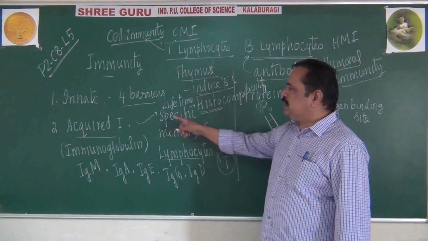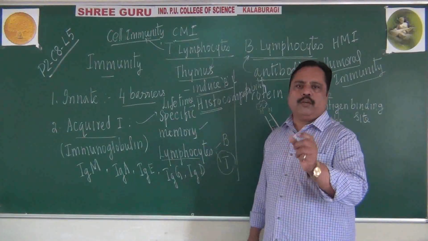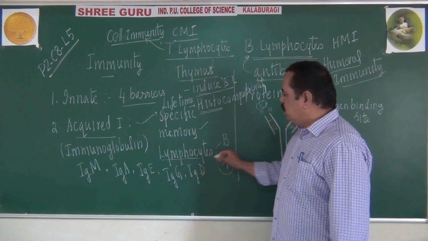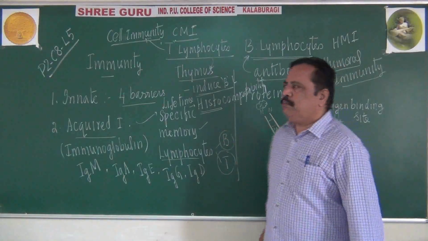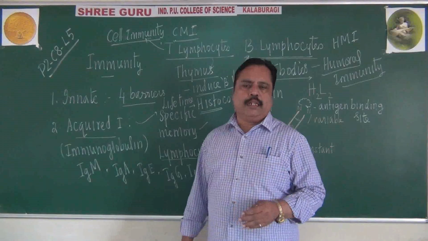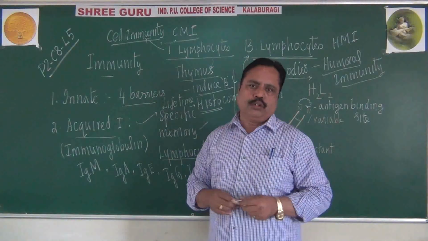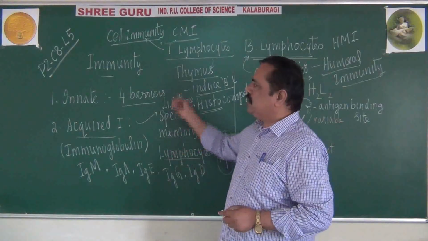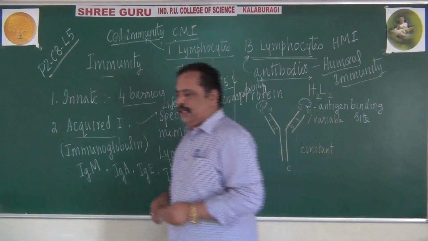Lymphocytes play an important role in acquired immunity. There are 2 types of lymphocytes, B and T lymphocytes, from bone marrow and thymus gland. I told you the differences so far. Please make note of this. We shall continue with other points here.